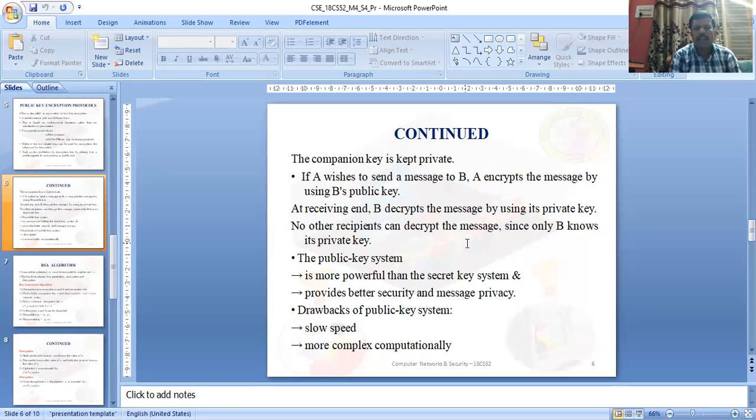A private key cannot be shared, so it is privately secure. The public key must be shared, and it is registered in the public register center, also called the key distribution center, where the keys are securely maintained.